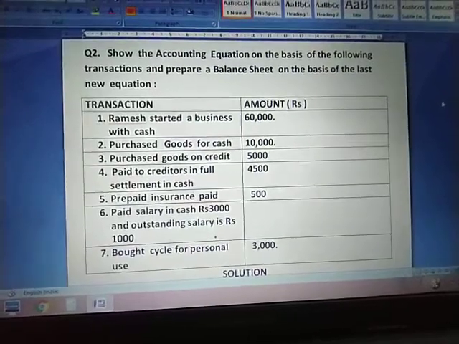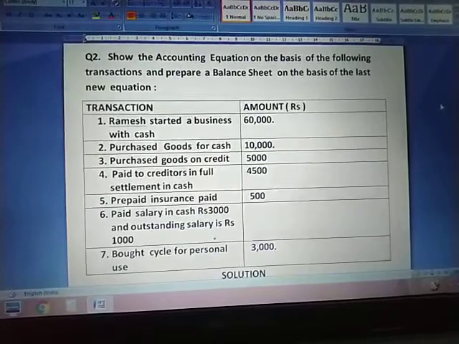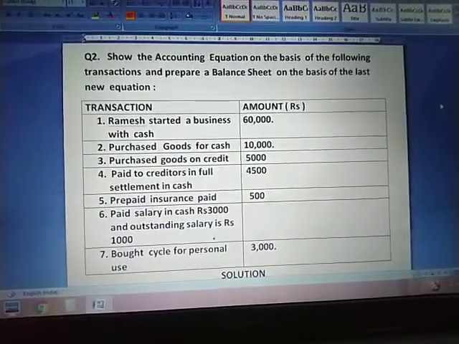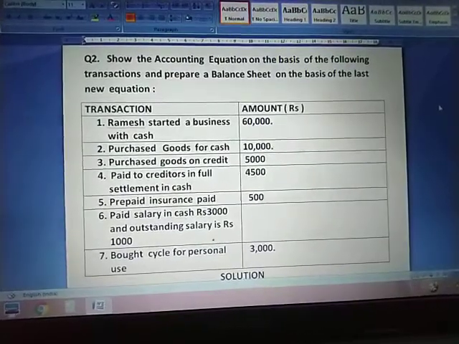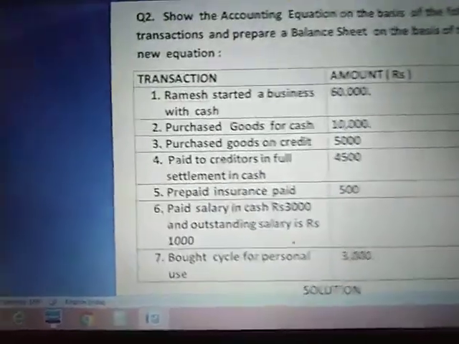Hello students, today I will be discussing with you the solution for question number 2. Now in this sum you will be having some new transactions which I will be discussing with you in detail. So the new transaction begins from transaction number 4.